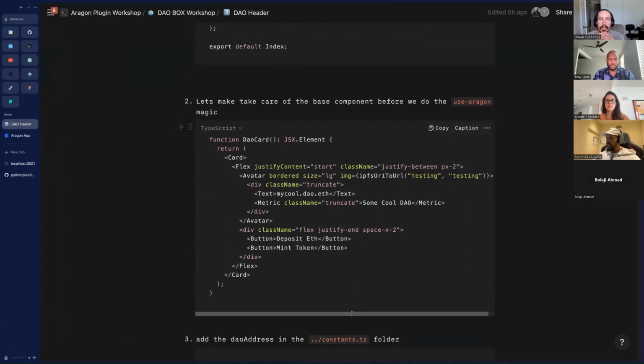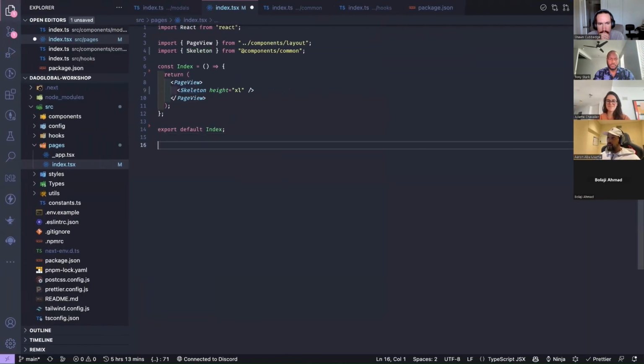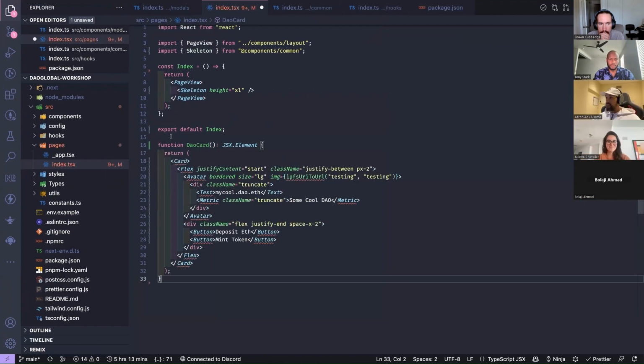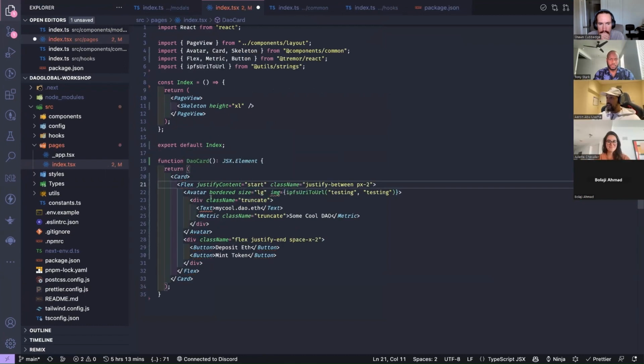Okay, so now we're just going to copy this component here. This is like a DAO card. It's just going to render the DAO's avatar, its name and stuff like that. Of course, this isn't a React tutorial, so I'm just going to go through this stuff pretty quickly.